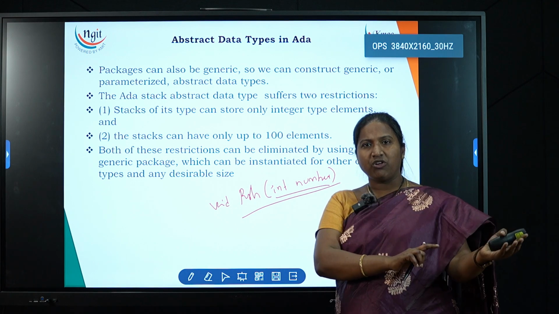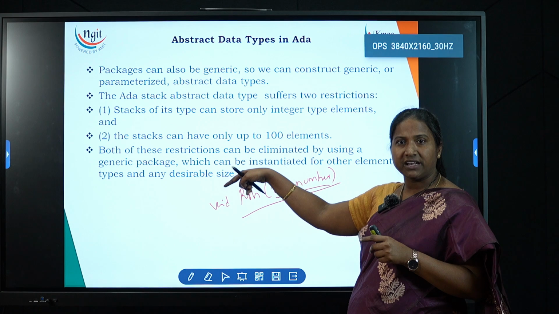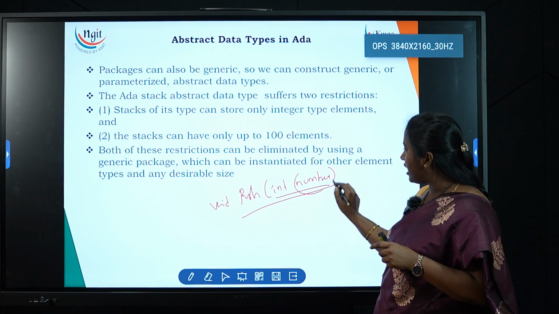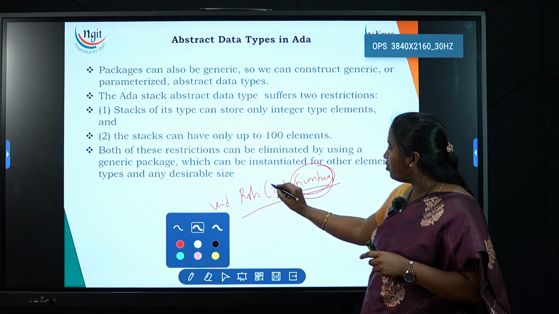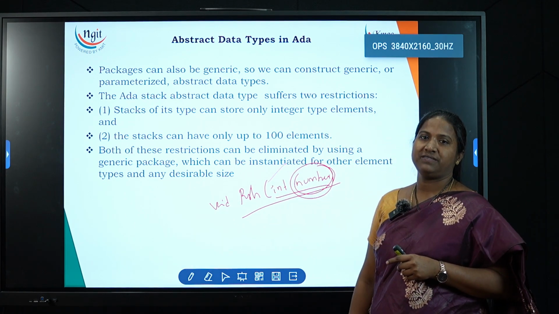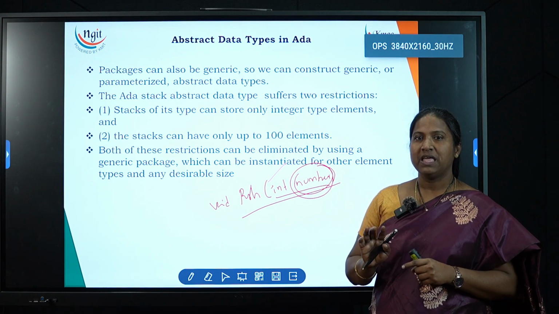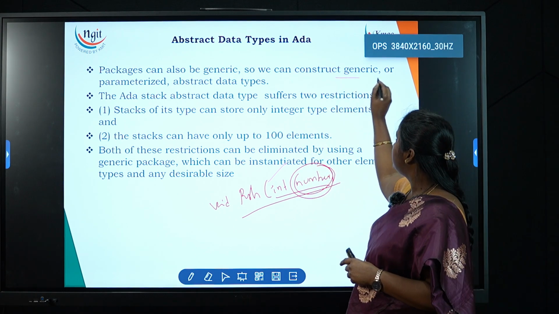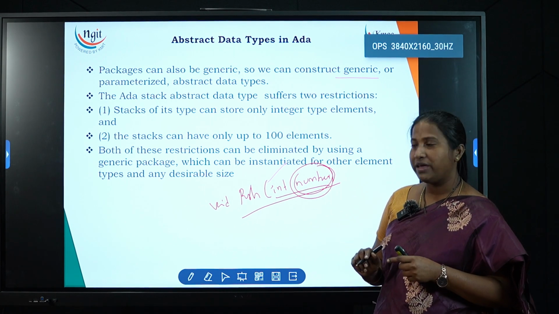In the previous video also we passed the parameter. The reason we say these are parameterized is that these parameters can belong not only to integer; they can belong to any other data type. That's what we say is generic. Generic or parameterized, it can belong to any kind.